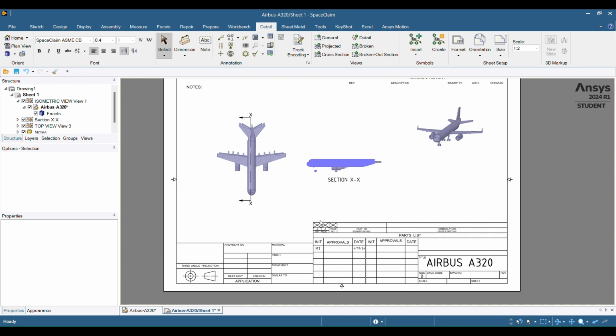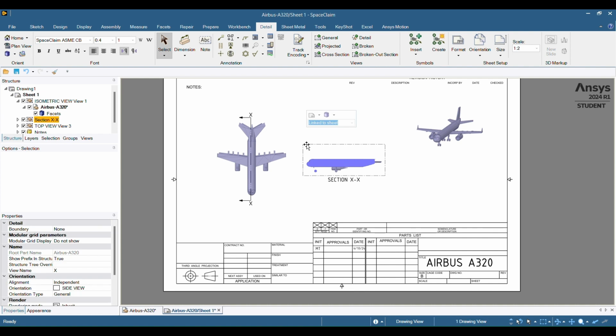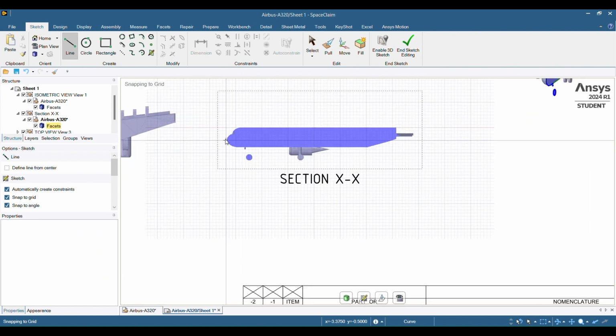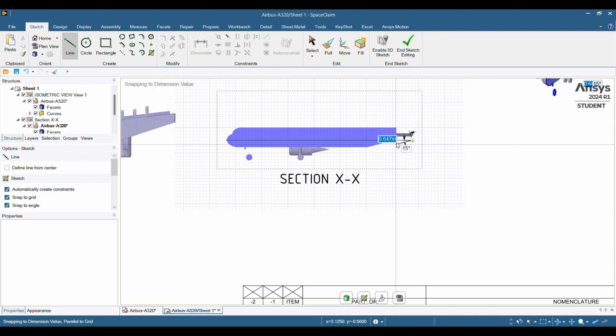Now we need to create dimensions. So we'll select our cross section, go to sketch, hit the line tool. So we want the most outer boundaries to get an understanding of how long it is or how wide, and then how tall.